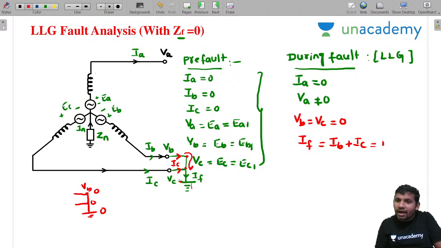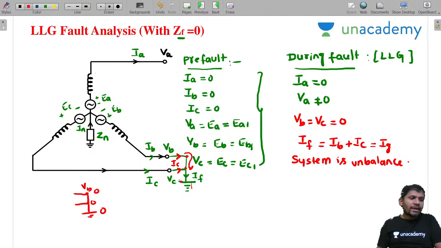That fault current is also equal to the ground current, flowing through the ground. Any notation you use, this fault current is equal to the ground current. Students, VA is not equal to 0. That's why, under fault condition, the system is unbalanced. Clear, students? Please concentrate.